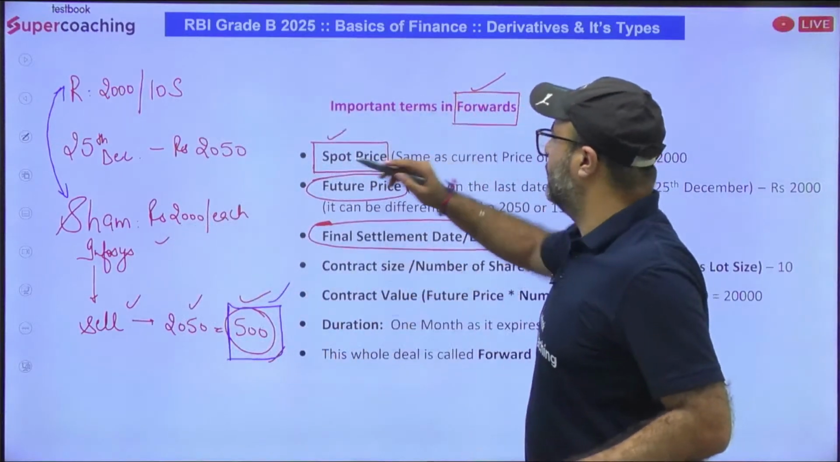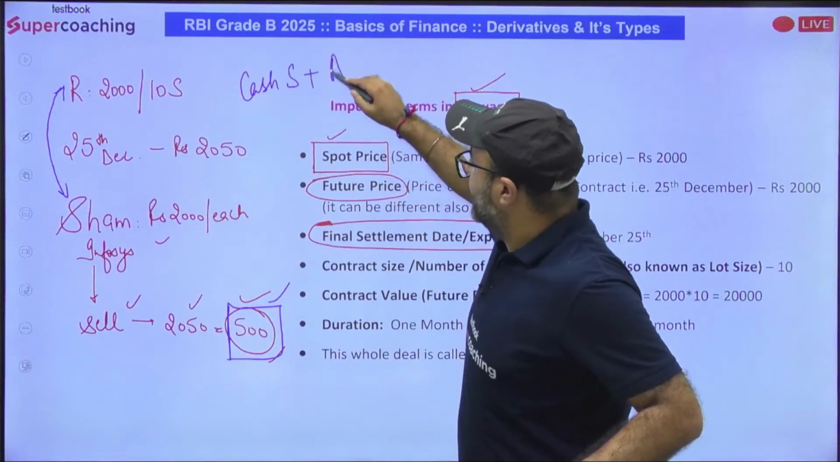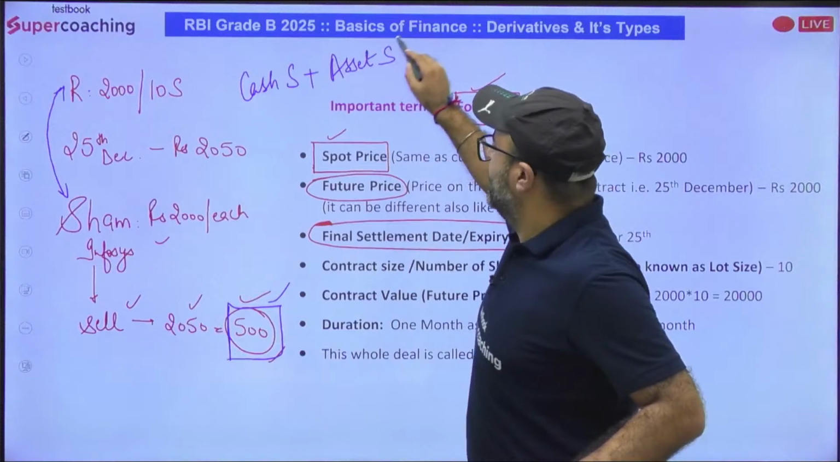So in case of forward, cash settlement can be done as well as asset settlement can be done. It depends on the parties.